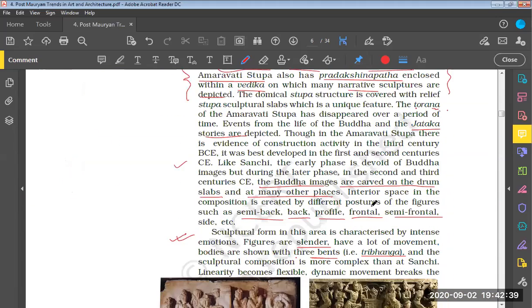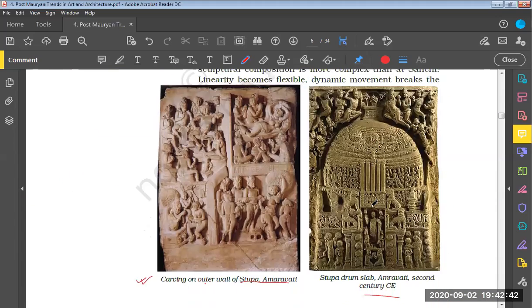Now let us move to the next image. Whatever images we are coming across, we will go through all the images, and at the end of this particular chapter, there are descriptions of the images also. So we will see this particular image over here.